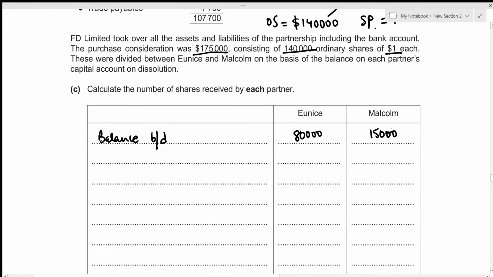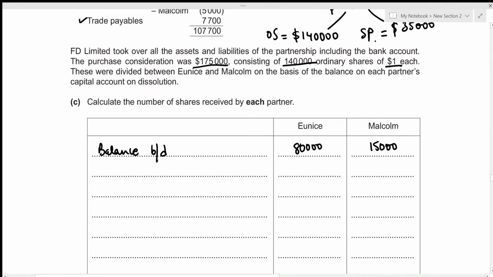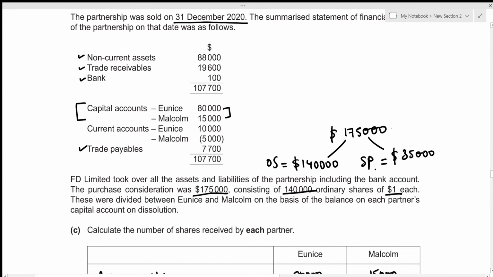Then since we're going to figure out the capital account balances on dissolution, we also need to adjust the current account balances to our capital account. So we can see that the current account balance for Eunice is 10,000. So this means that the capital account balance will actually be increased by 10,000. But for Malcolm, we are given the balance of 5,000 in a bracket, which means that this actually reduces the balance on Malcolm's capital account by 5,000.